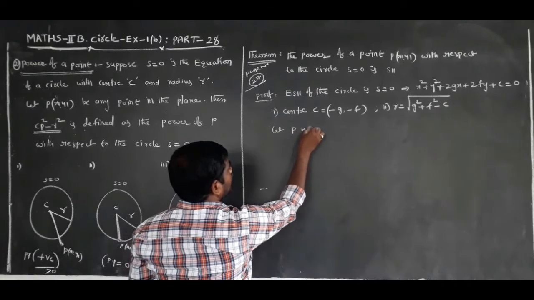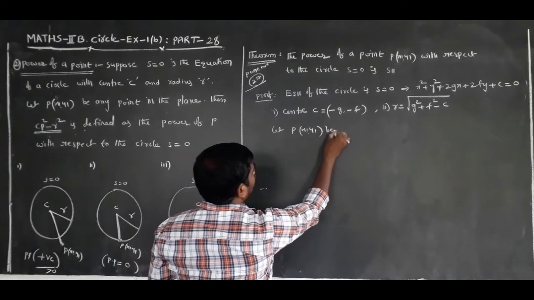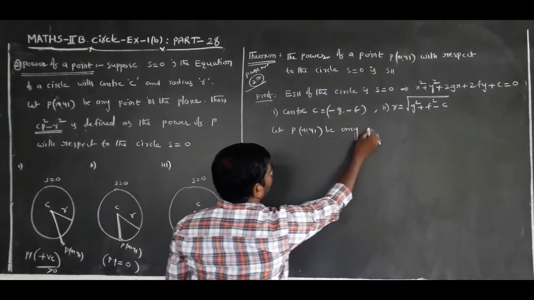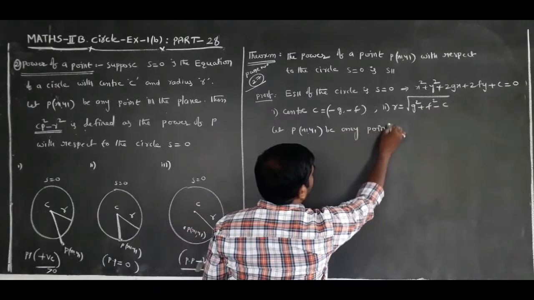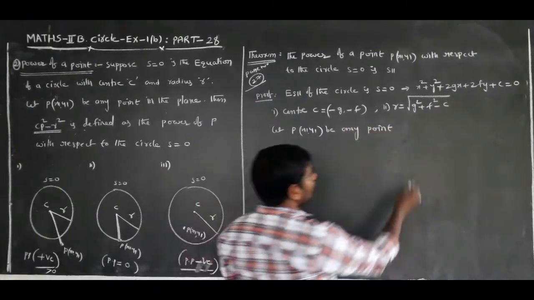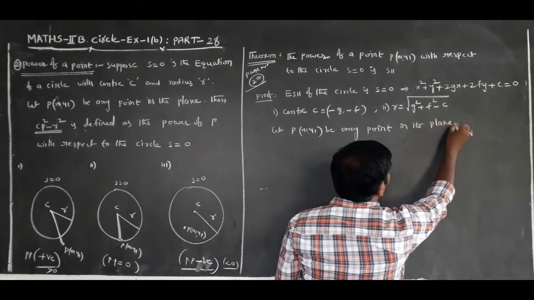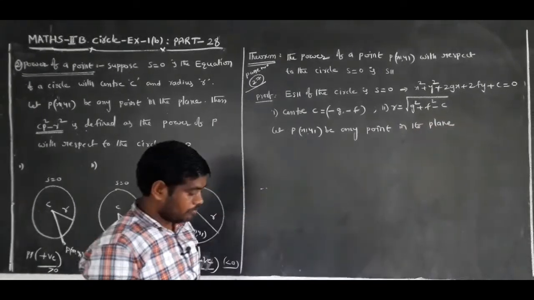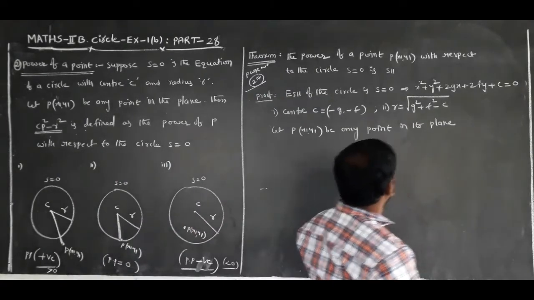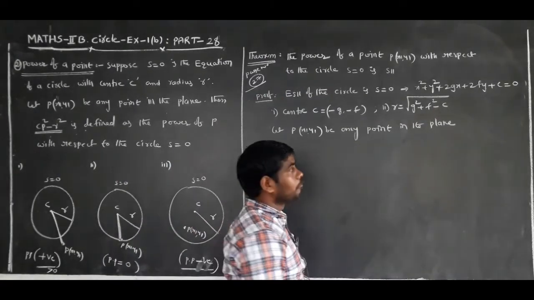Let P(x1, y1) be any point in the plane.